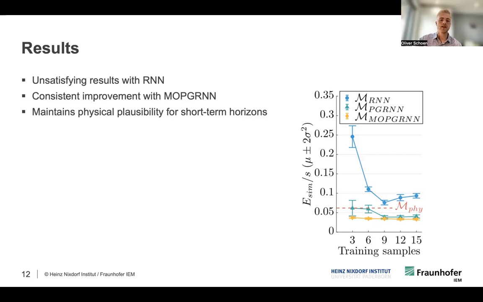For the PG-RNN and the MO-PG-RNN, which are based on the physics-based model, we see pretty much on par results, with the MO-PG-RNN having slightly lower error rates and also more consistent results. Between the lines, we also saw faster convergence and improved trainability. Now, apart from these improvements in model accuracy, the MO-PG-RNN is also supposed to maintain some level of physical plausibility. And I want to emphasize this with the next plot.